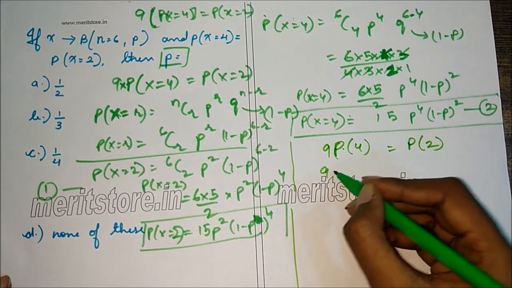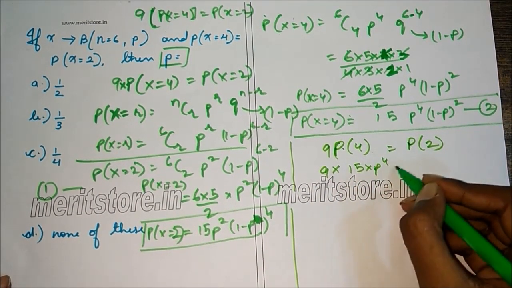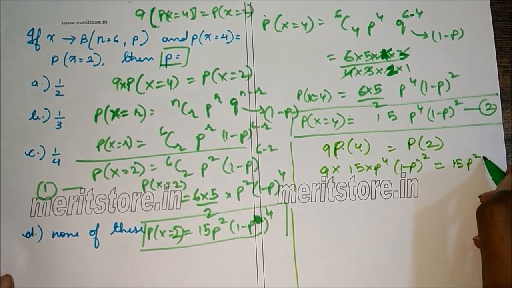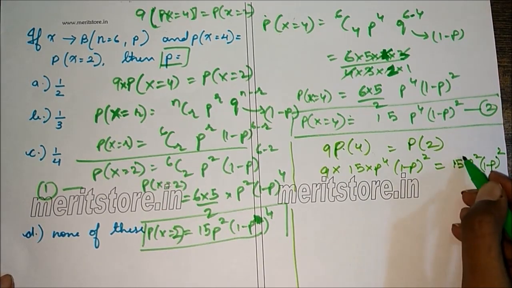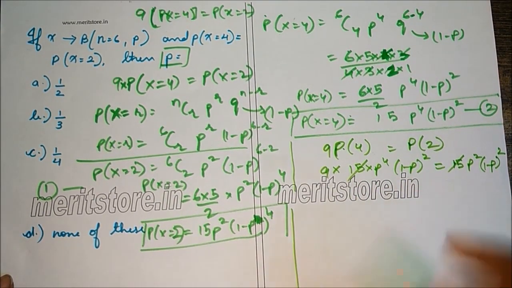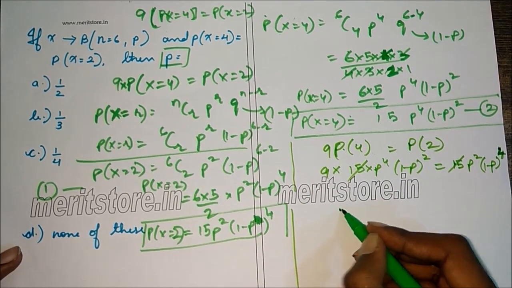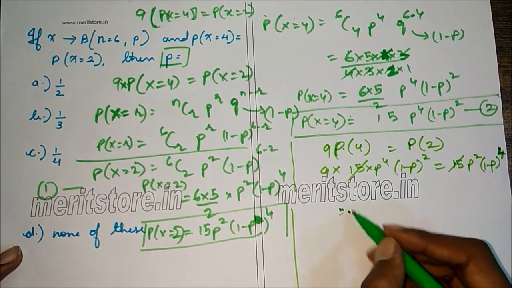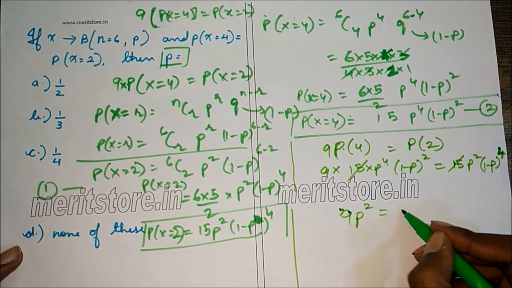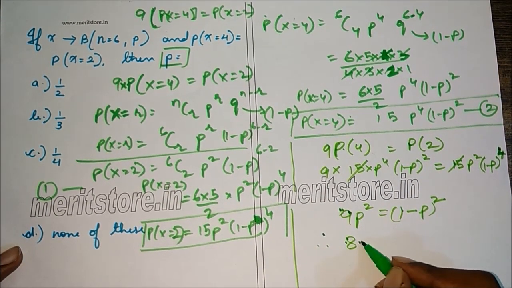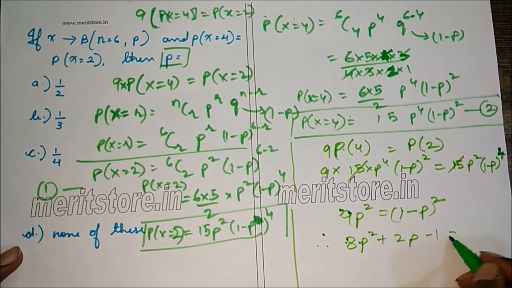So that is 9 times 15 into p raised to 4 into (1 minus p) raised to 2 is equal to 15 times p square into (1 minus p) raised to 2. 15 gets cancelled, p square gets cancelled, (1 minus p) raised to 2 gets cancelled. So we are left with 9p square is equal to (1 minus p) the whole square. Simplifying this, we get 8p square plus 2p minus 1 is equal to 0.